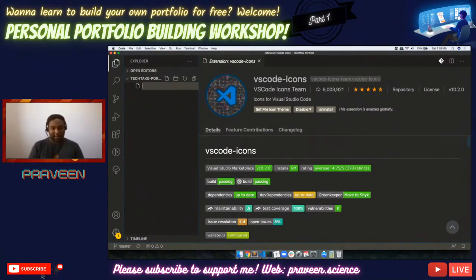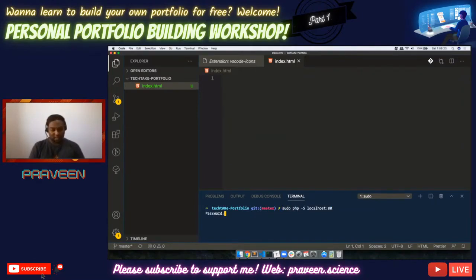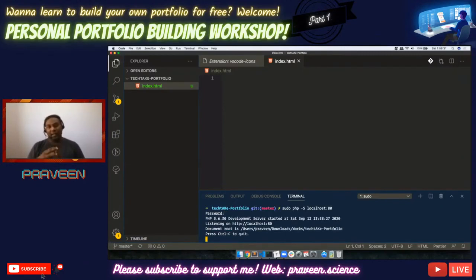Once I create an index.html, that's the first file we generally create, right? I want to run a server here. It is going to be a PHP server so that it is very quick and simple. I'll be running it on port 80, and for any ports less than 1024, you need to run the application with elevated permissions on Unix machines. So that's the reason I have used sudo and I need to type my password.